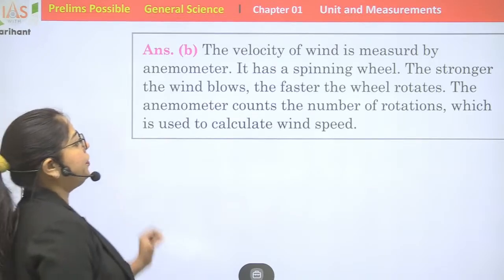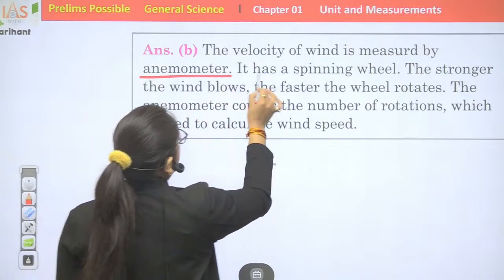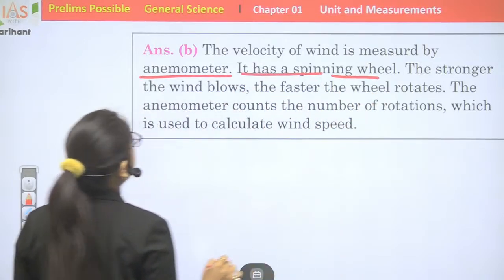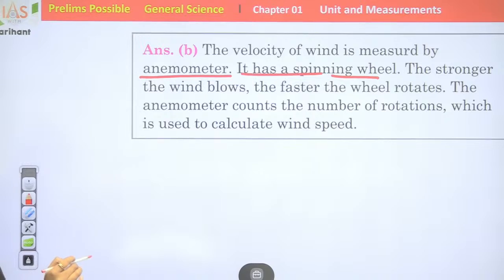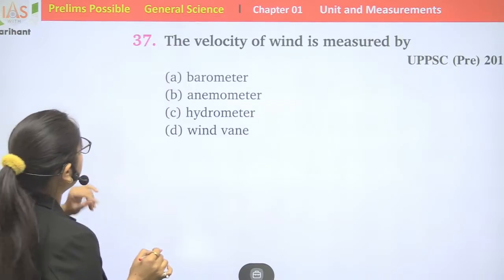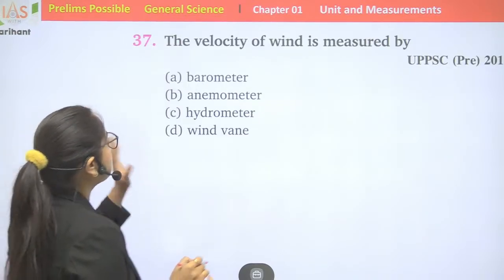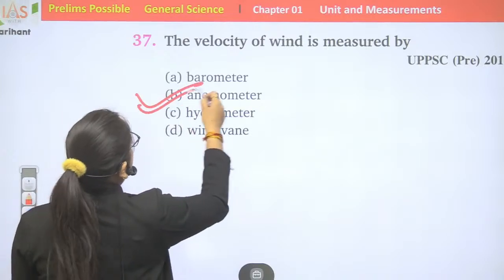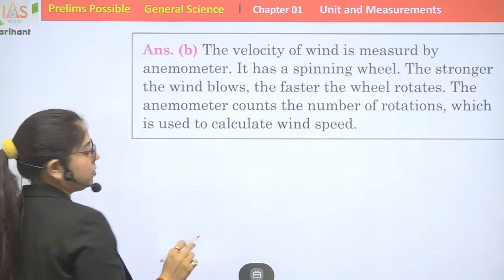The velocity of wind is measured by anemometer. It has a spinning wheel. Sorry for the wrong option.